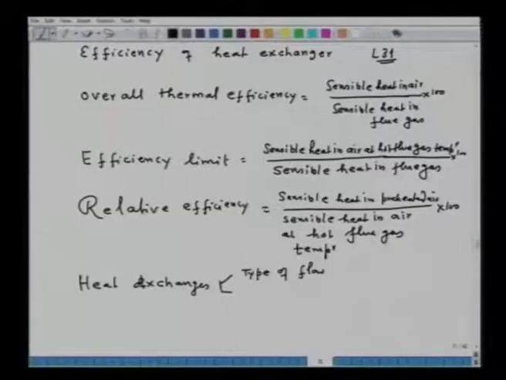Heat exchange also depends upon the heat exchange area, because you require a certain minimum area for transfer of heat.